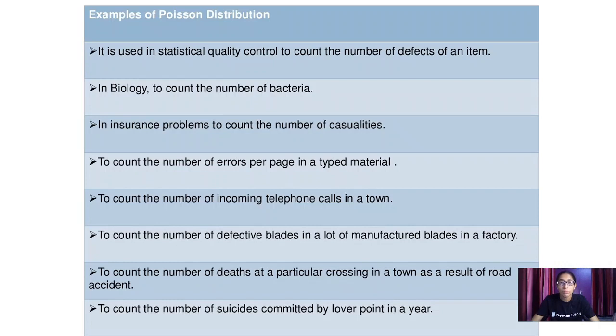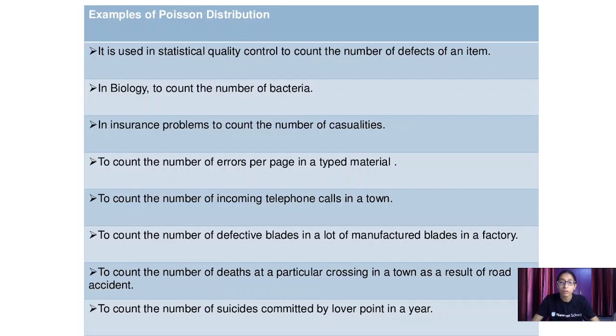Now, what are the examples of Poisson distribution? It is used in statistical quality control to count the number of defects of an item. Second, in biology, to count the number of bacteria. Third, in insurance problems, to count the number of casualties. Fourth, to count the number of errors per page in typed material.